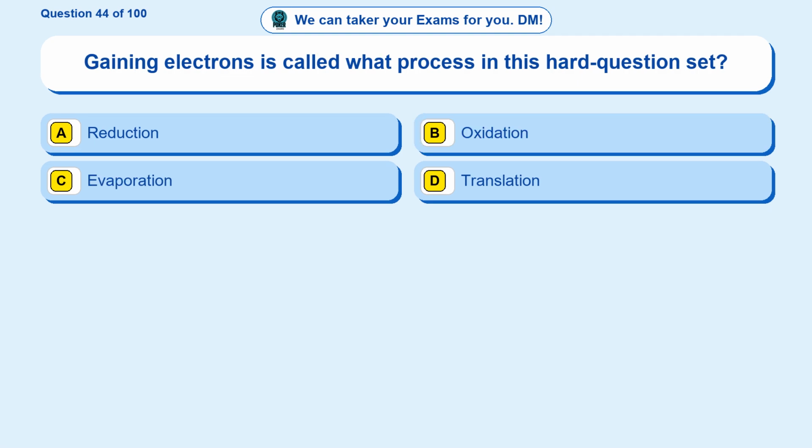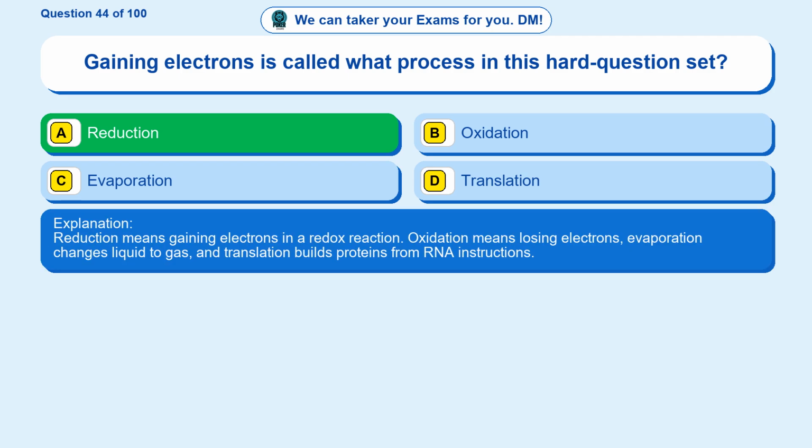Question 44. Gaining electrons is called what process in this hard question set? Option A, reduction. Option B, oxidation. Option C, evaporation. Option D, translation. The correct answer is option A, reduction. Reduction means gaining electrons in a redox reaction. Oxidation means losing electrons, evaporation changes liquid to gas, and translation builds proteins from RNA instructions.